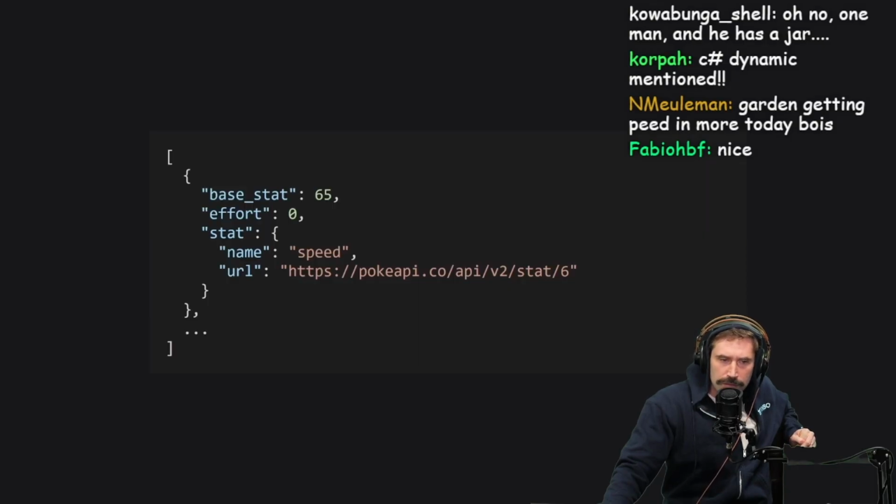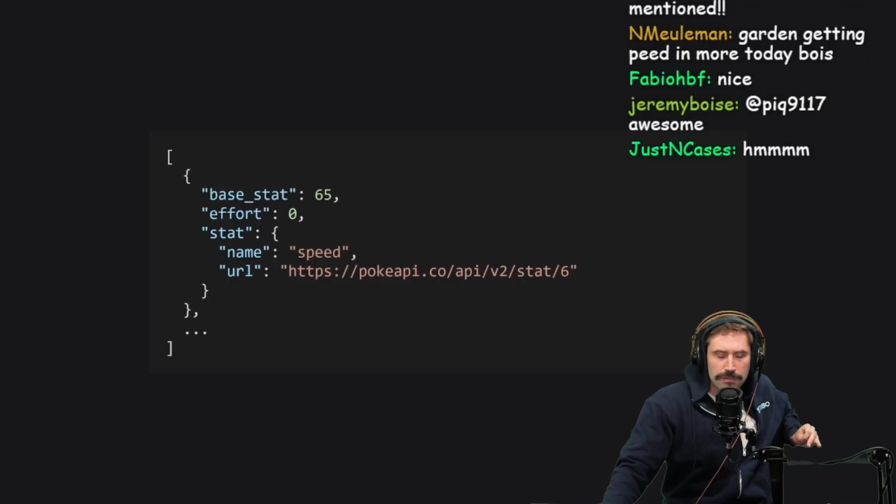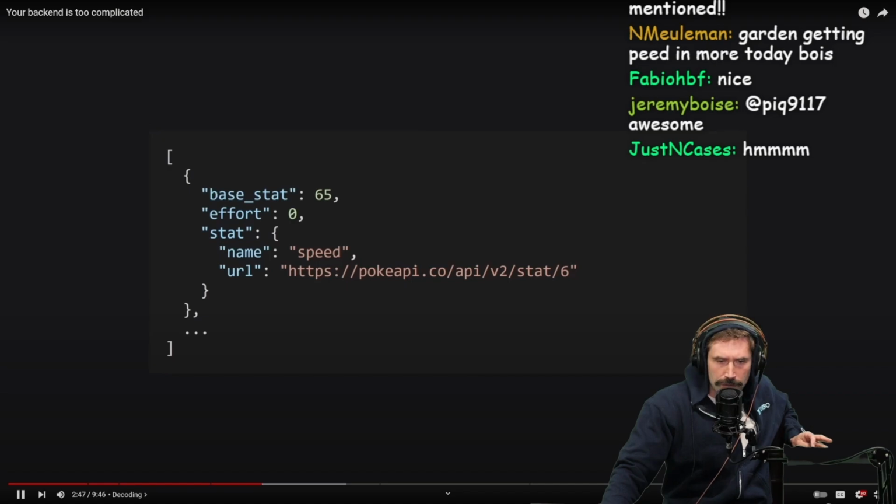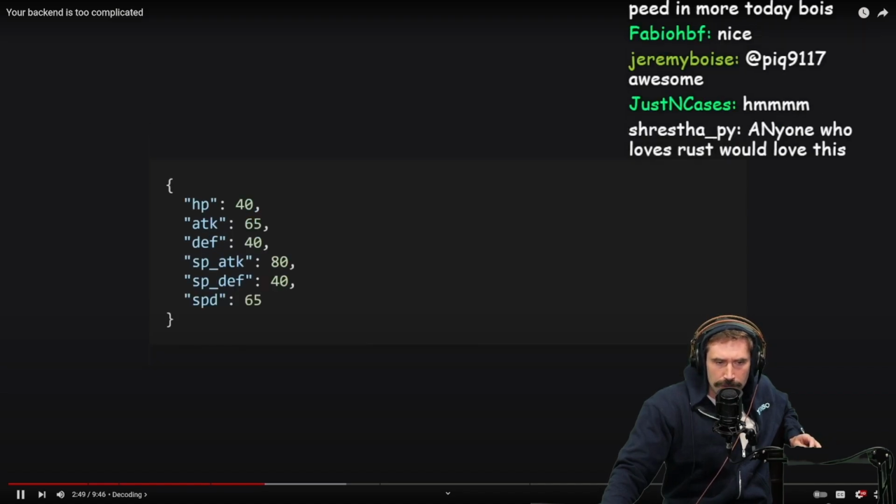For example, the Poke API returns our Pokemon stats in a JSON array that looks like this. This would not be particularly friendly for our users, so it'd be much